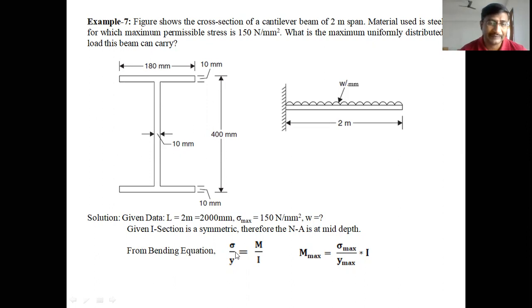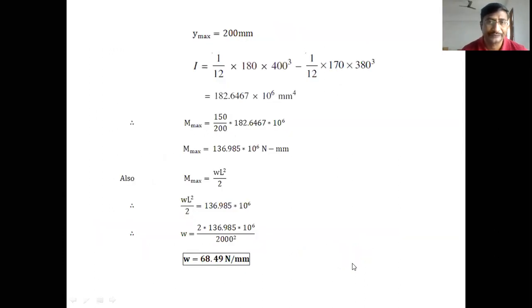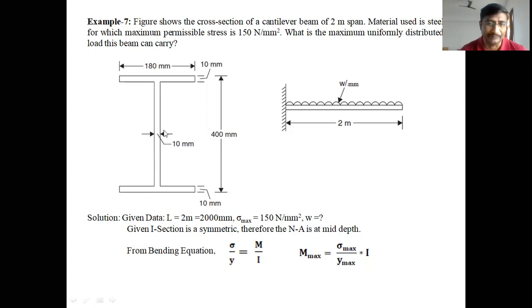From the bending equation, sigma by y equal to M by I, M max is equal to sigma max by y max into I. This is from the bending equation itself. So in this case, what is y maximum? The neutral axis for this I section must be at the center, like this, the central axis. This is the neutral axis. About the neutral axis, this I section is symmetric.